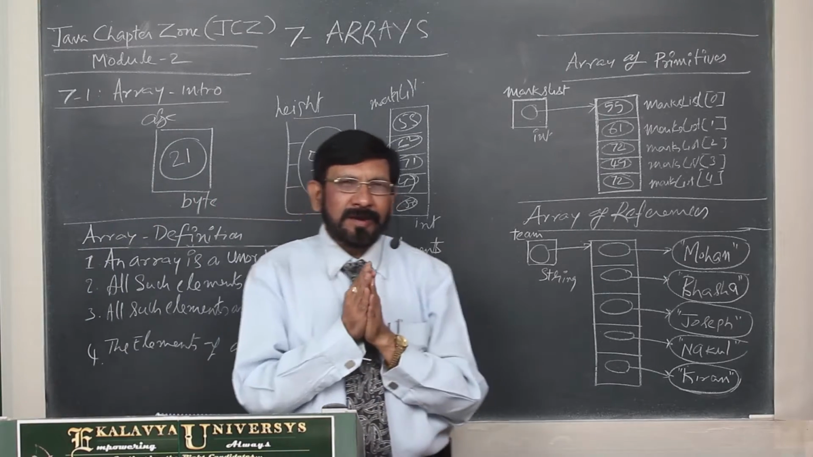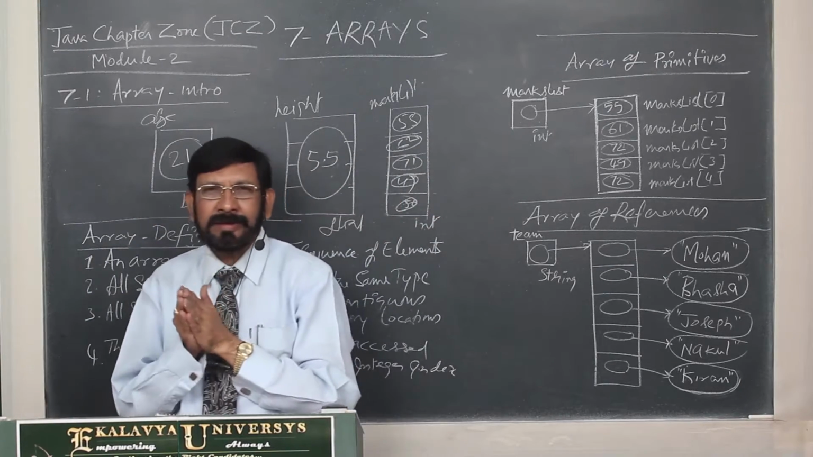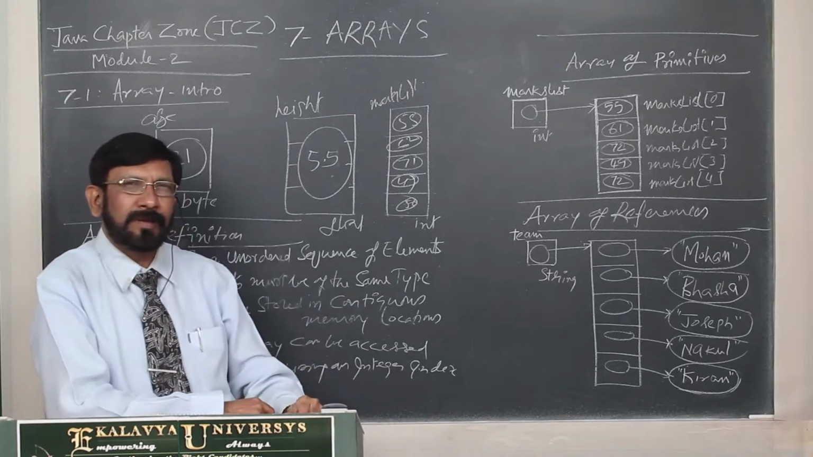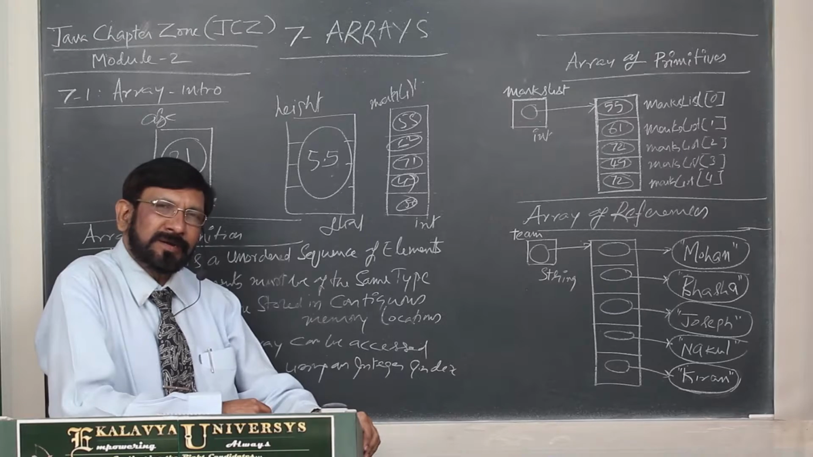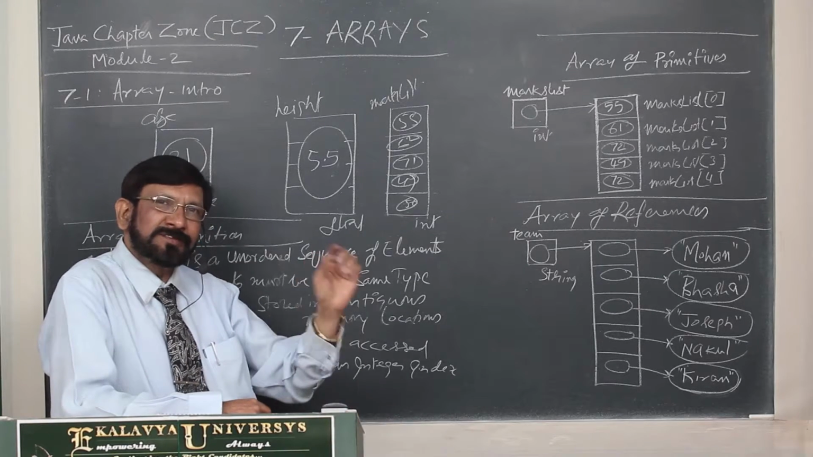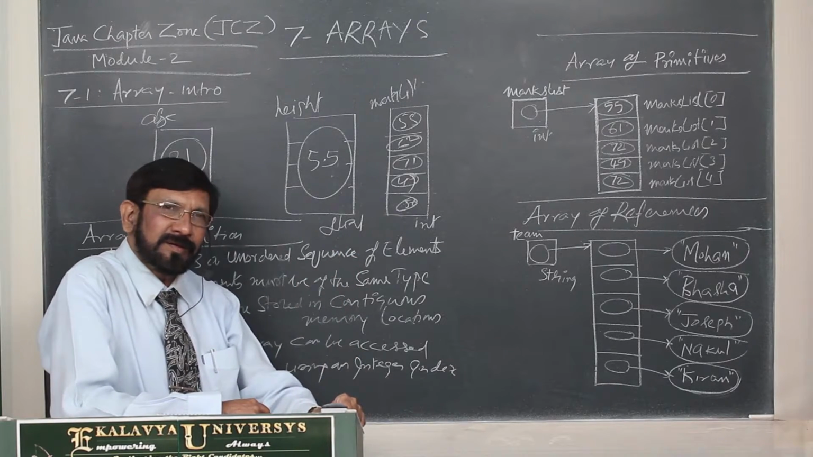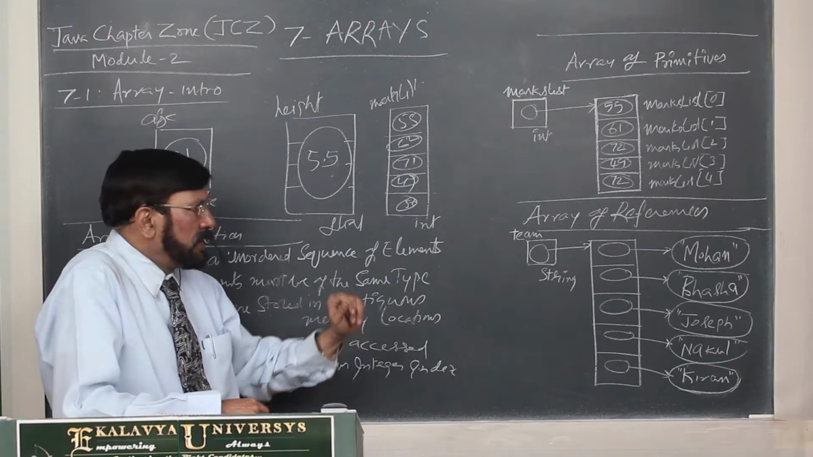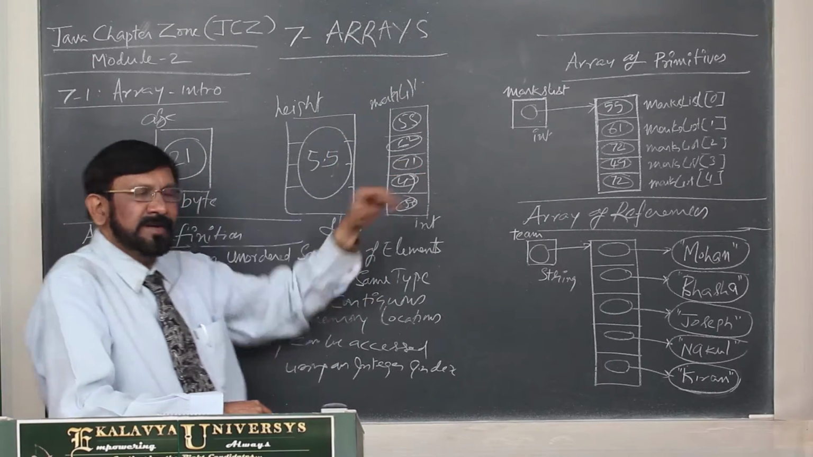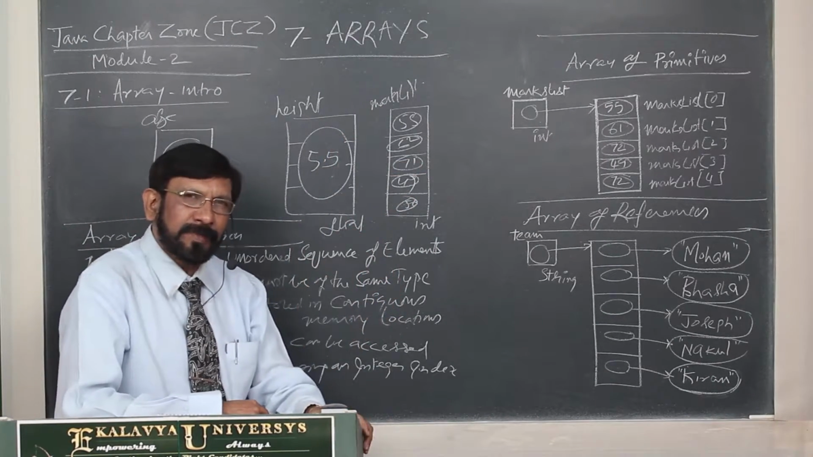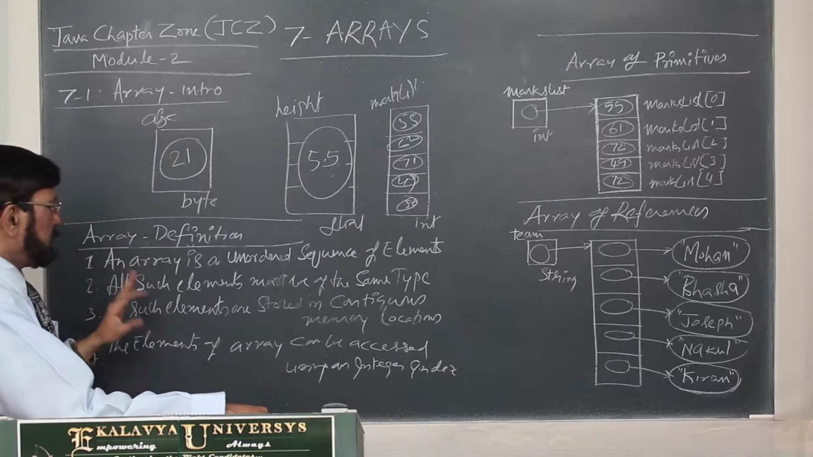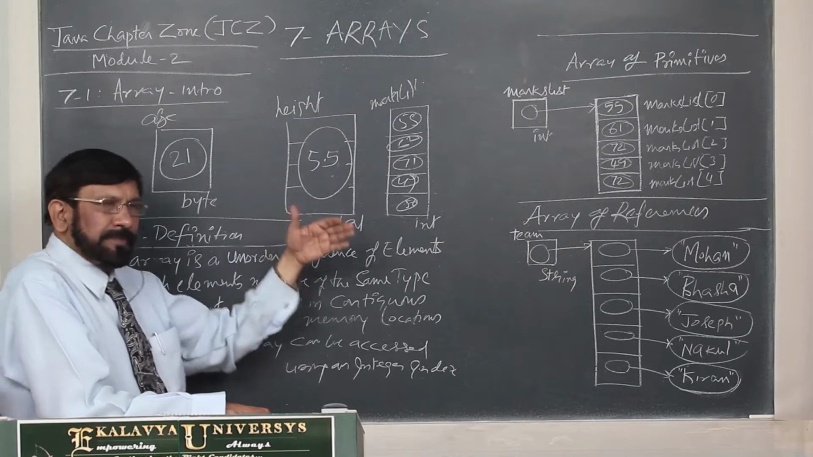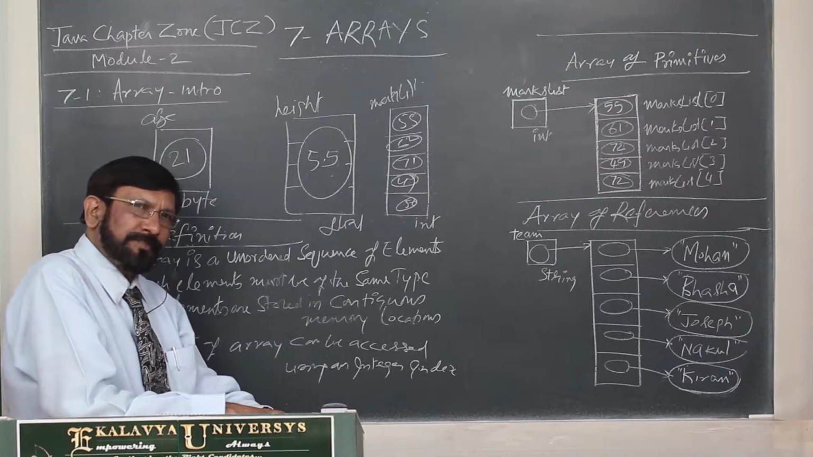But there is a lot of difference between C array and Java array. C array is an ordinary array like this, but Java array is a reference type, and we have to understand it differently. A little later, I will explain the difference. And first, let us study the definition of an array.